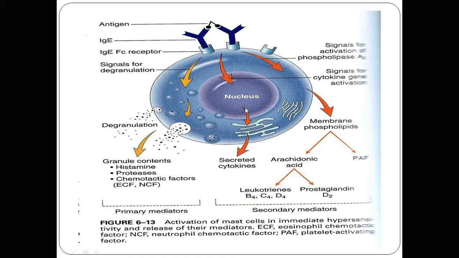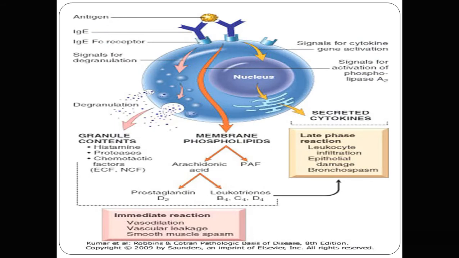Some signals go to the nucleus and secrete cytokines, and some membrane phospholipid further causes the release of some mediators. The degranulation releases major mediators: histamine, protease, and chemotactic factor, while some cytokines are also released, and from the membrane phospholipid come arachidonic acid, leukotrienes, prostaglandin D2, and platelet activating factor, which cause all the reaction.